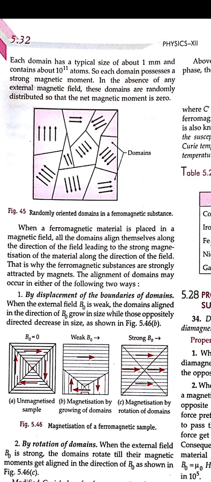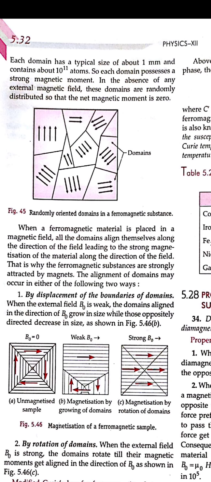This alignment can be understood as the displacement of the boundaries of the domains, because when the external field is weak, the domains align themselves in the direction of the B. But as the size changes, the direction of B moves toward the direction of the domain itself. So the domains will be trying to decrease in size, right? By the rotation of the domains also, when the external magnetic field is strong, the domains try to rotate till the magnetic moments get aligned in the direction of the magnetic field. So they rotate themselves so that they can get in the direction of the magnetic field, right?